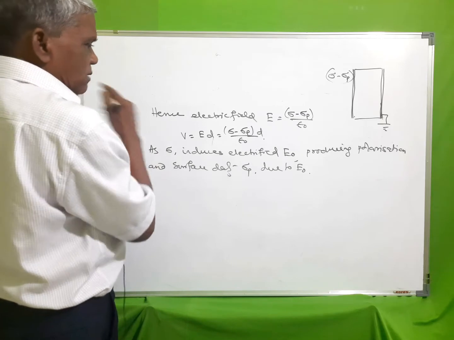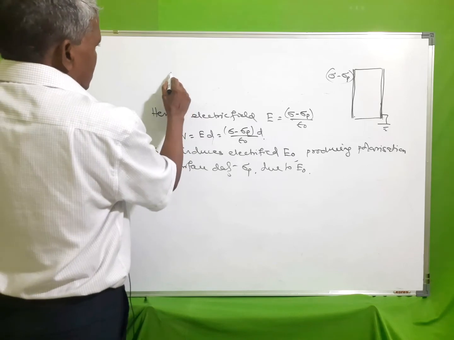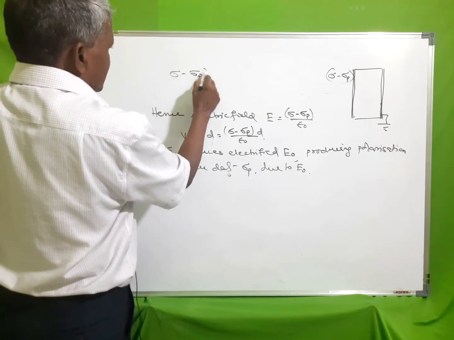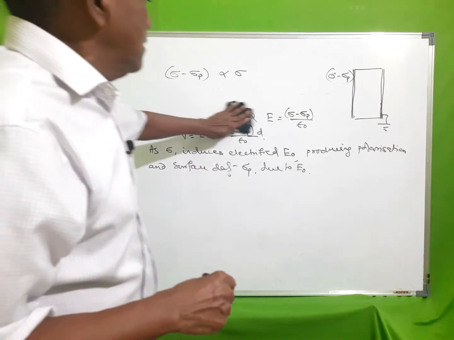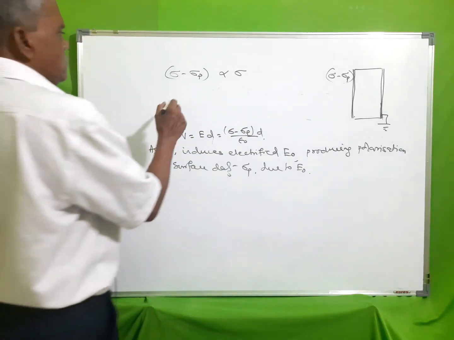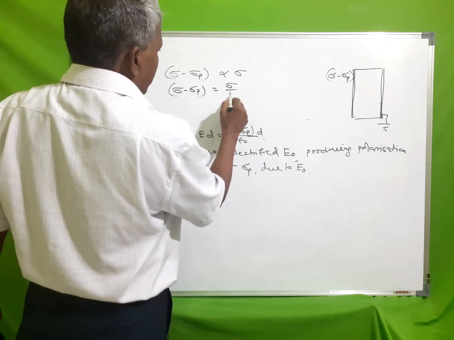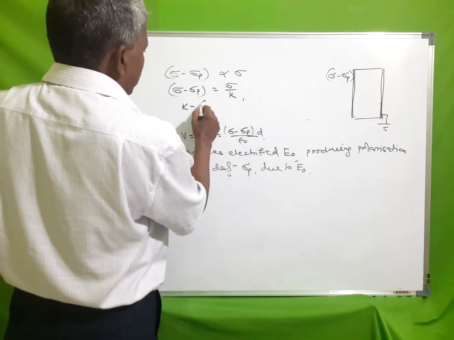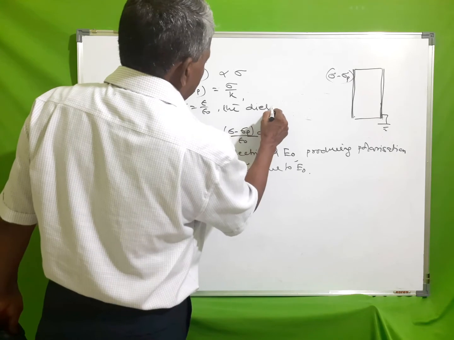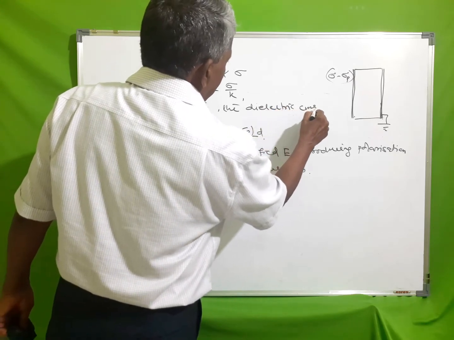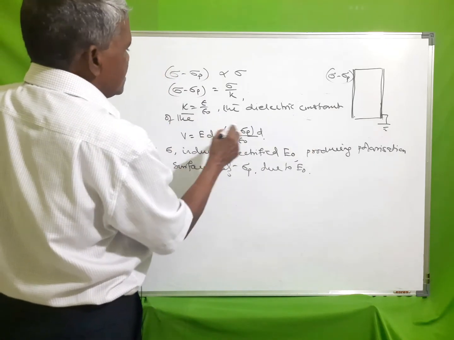So sigma p is proportional to E0, that means you can say that the resultant surface charge density is directly proportional to initial charge density, or sigma minus sigma p is equal to sigma by k, where k is equal to epsilon by epsilon 0, the dielectric constant of the material of the medium.